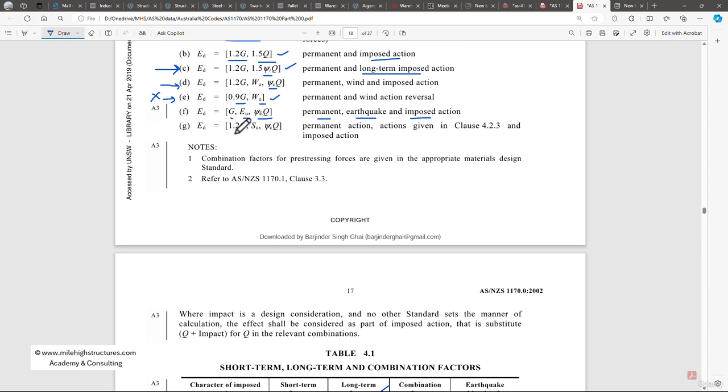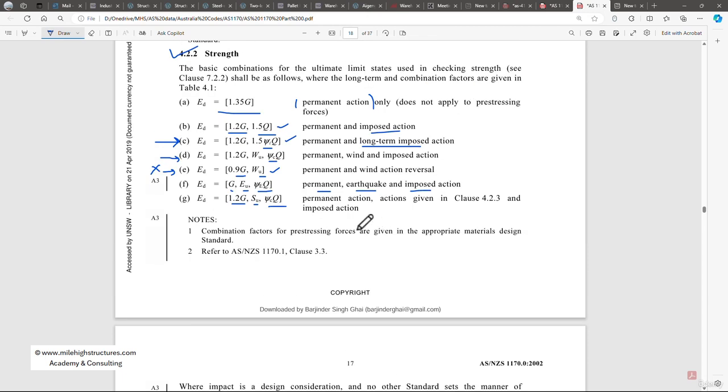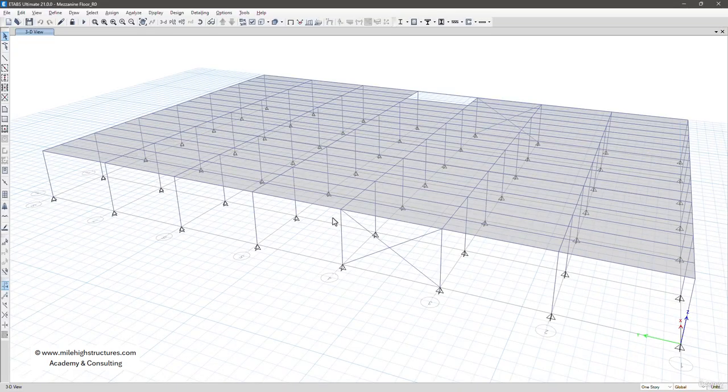After that, the next one is 1.2 times dead plus S u, which is basically the snow, and psi C Q, that is the imposed action multiplied with the combination factor psi C. So we now have the information that we need to use these cases: 1.35 times dead; 1.2 times the permanent plus 1.5 times the imposed; and 1 times permanent plus 1 times earthquake plus 0.6 times the imposed action. So now we can open ETABS.